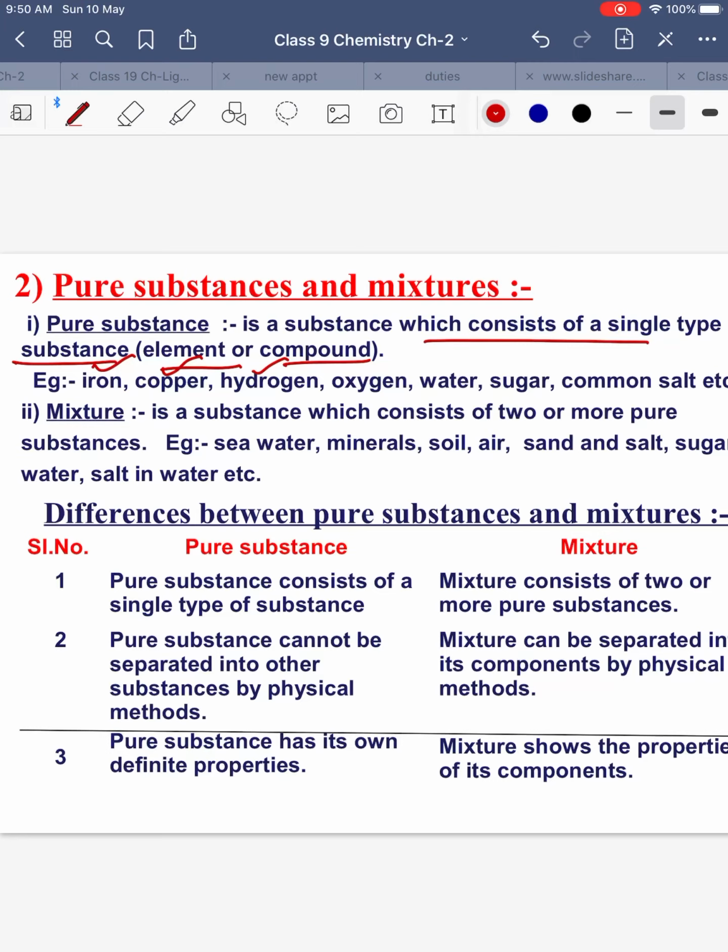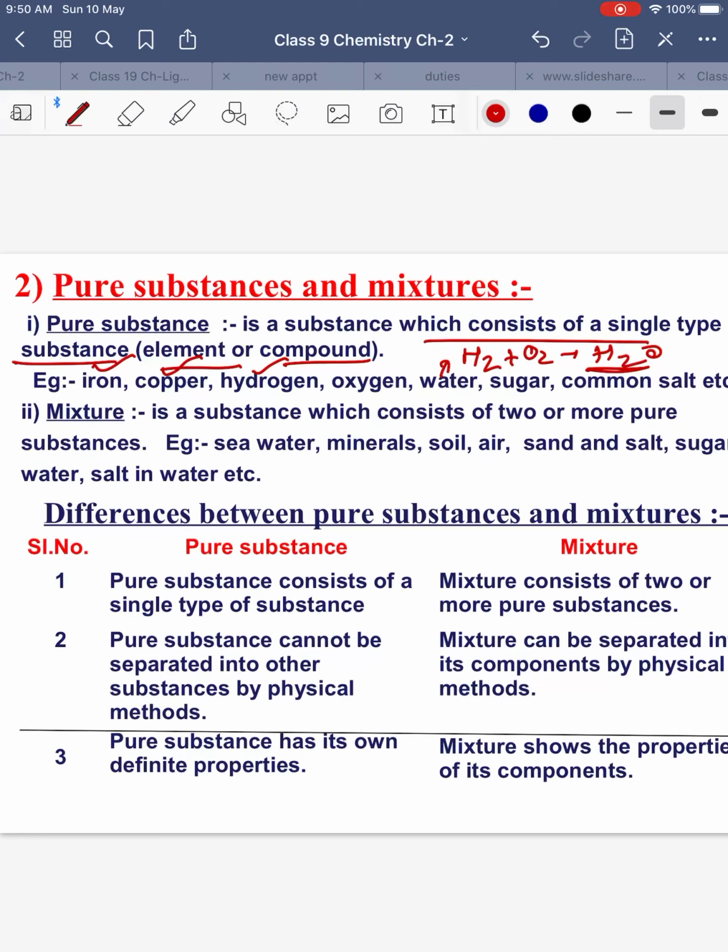If we take water, water is not an element. It is a compound, as I told you, because it is made from hydrogen and oxygen, but it is all basic water molecule only. If you take water, the basic component will be the water molecule, it will be H2O only. So that is why it is a pure substance. So pure substances are the ones which have the same constituent particle throughout. Okay, they are not composed of different types of particles.